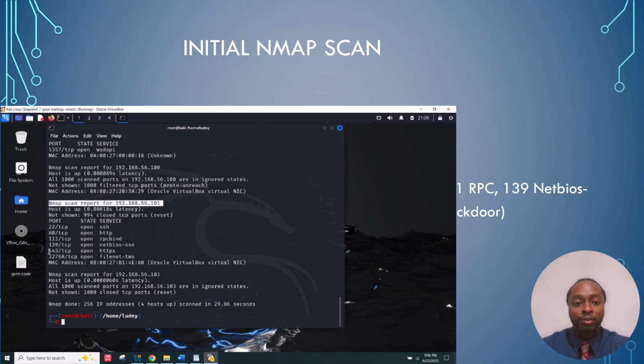My first scan here was a broad scan of the subnet, which helped me identify all active devices on the network. This revealed several open ports on the Captcha machine, including SSH port 22 and HTTP port 80, which are very important in determining the system's services and possible vulnerabilities.